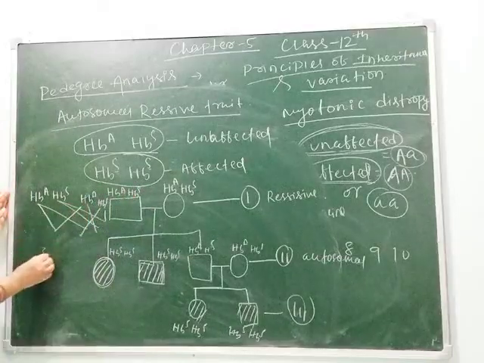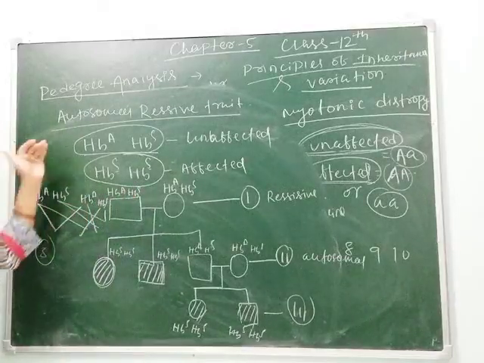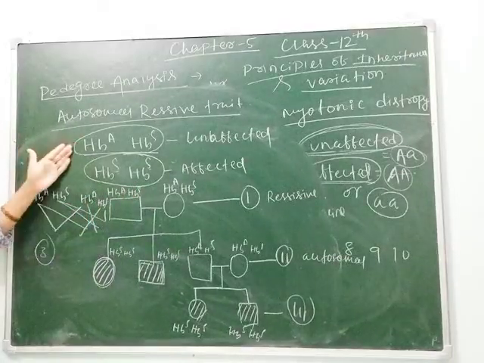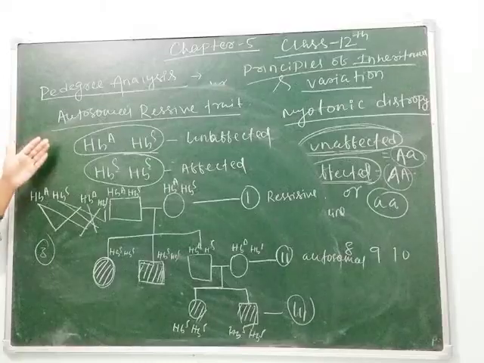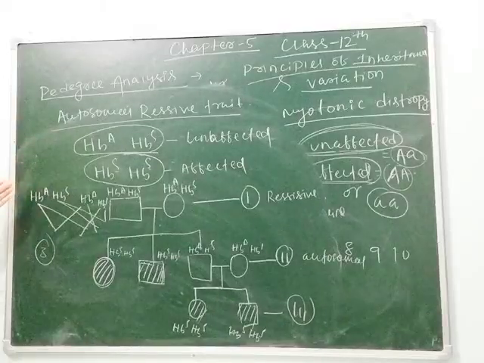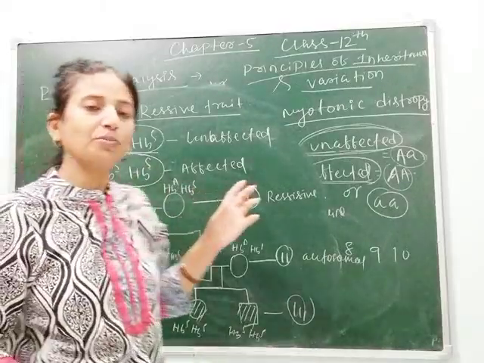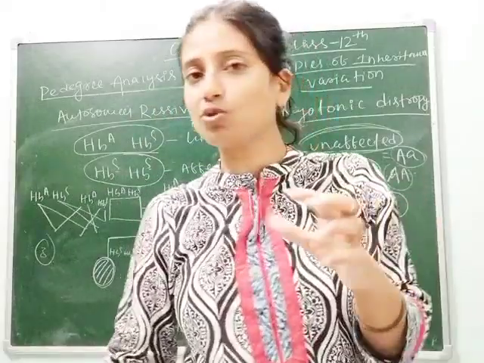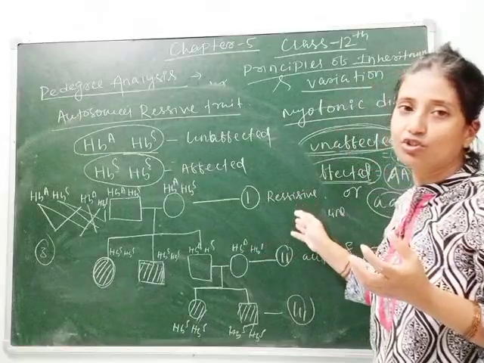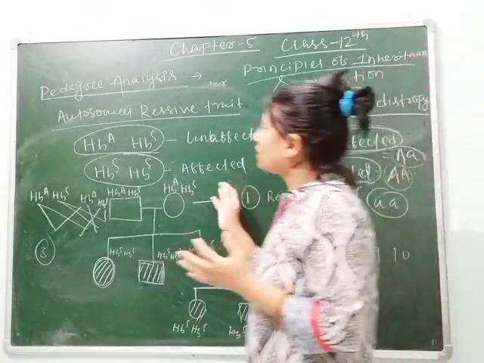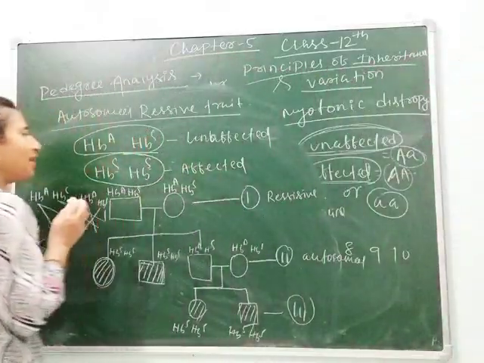So this will give you 3 marks in your board exams. First you have to identify whether it is dominant or recessive. Next you have to identify whether it is autosomal or sex chromosomal. If it is sex chromosomal, then you have to write only the sex chromosomes, and if it is autosomal, then you can write any letter of your choice. So this is about sickle cell anemia.